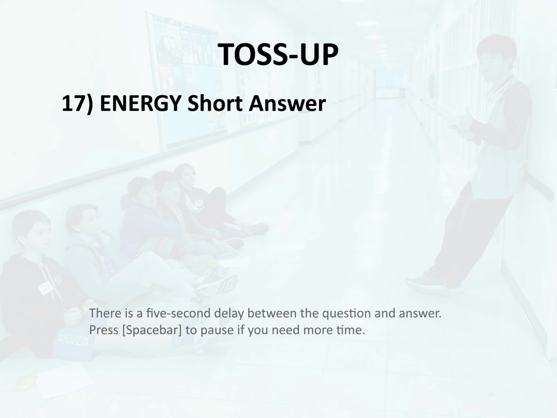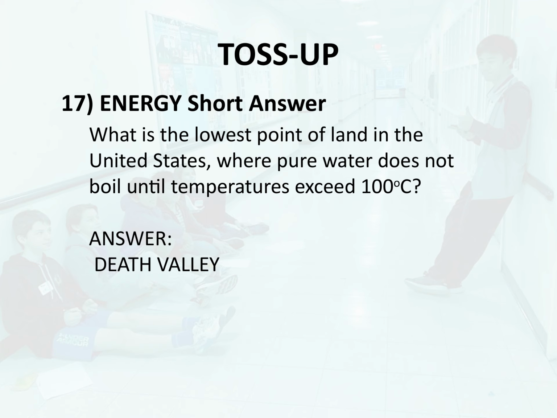Toss-up 17. Energy. Short answer. What is the lowest point of land in the United States, where pure water does not boil until temperatures exceed 100 degrees Celsius? Answer. Death Valley.